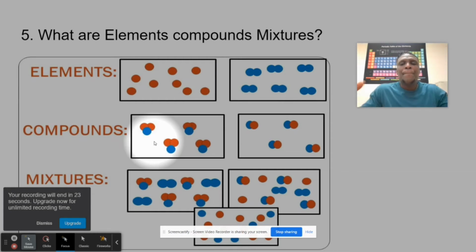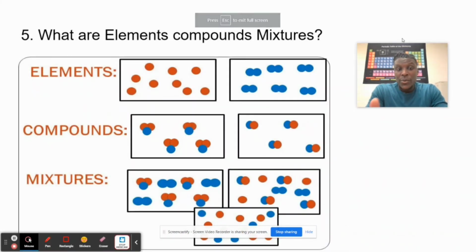Compounds combined chemically to form substances, right? So if we notice, these two combine to form a substance. For example, hydrogen and oxygen combined to form water.